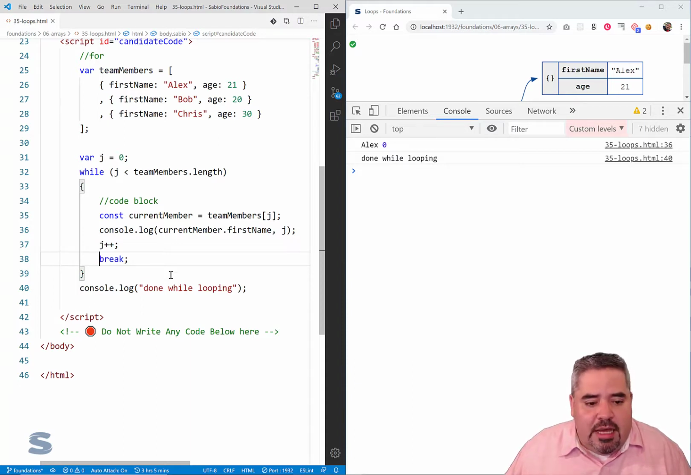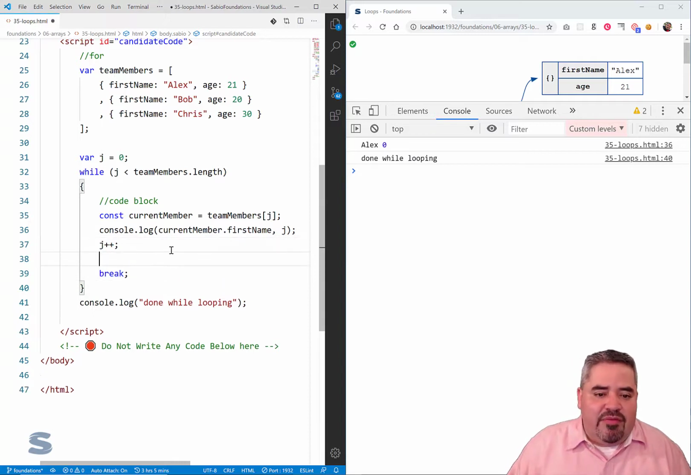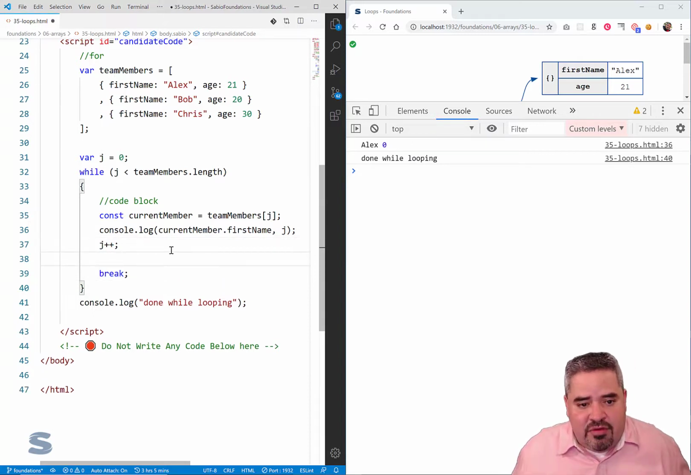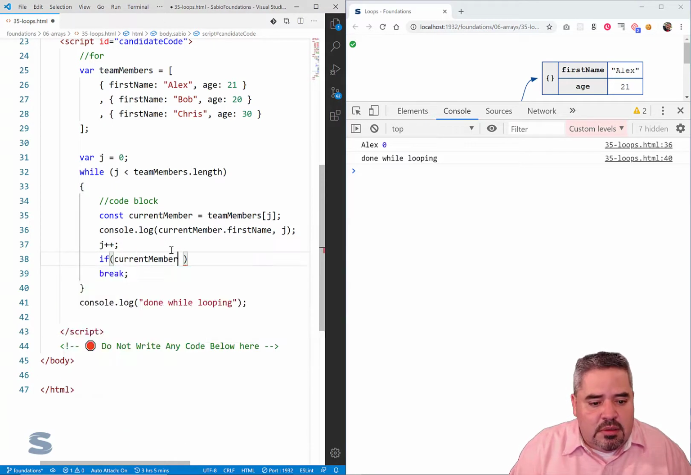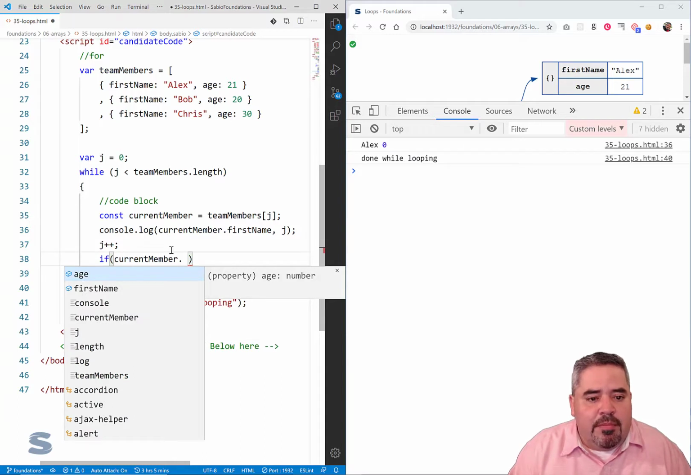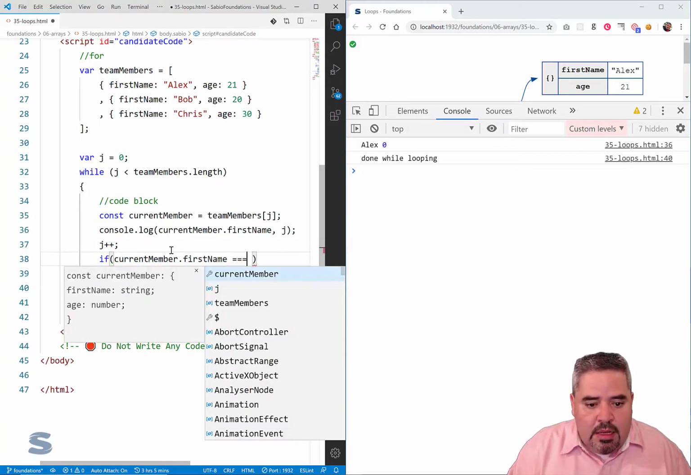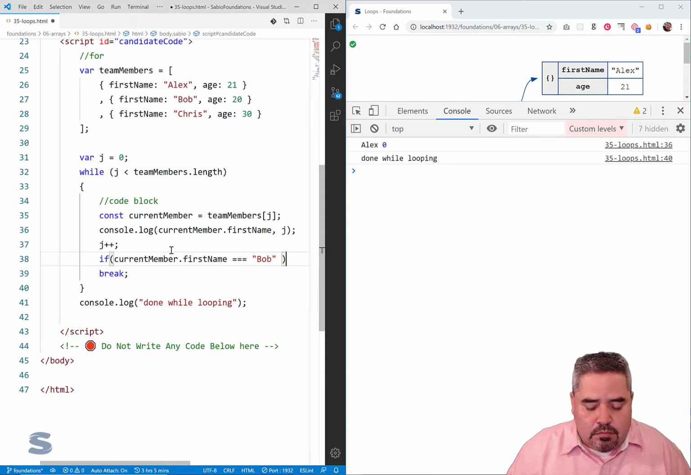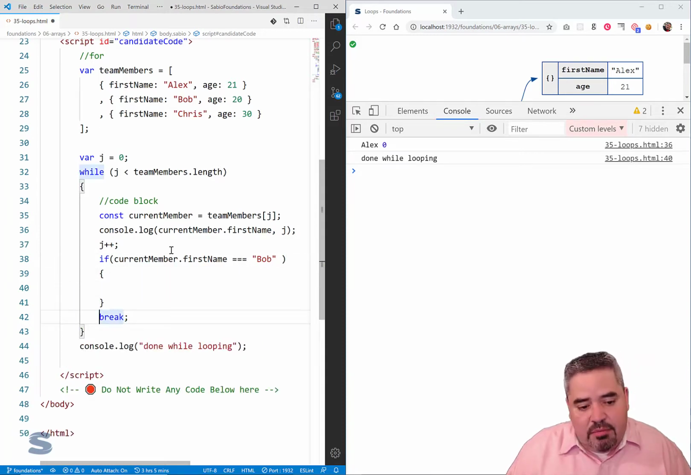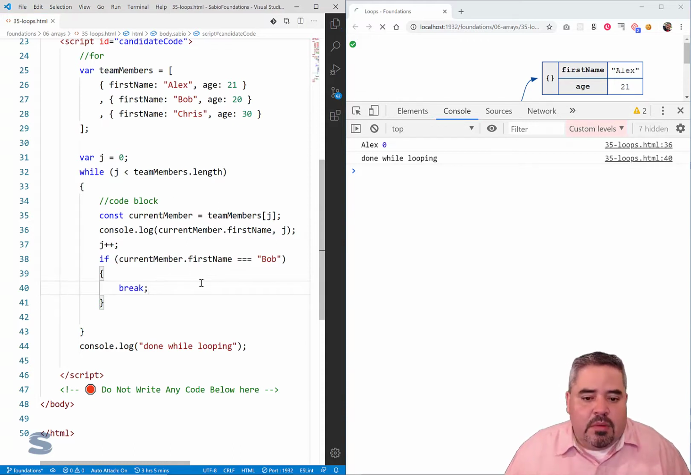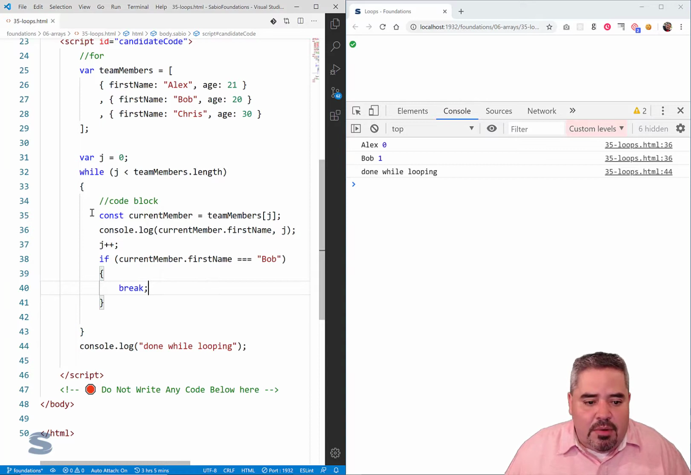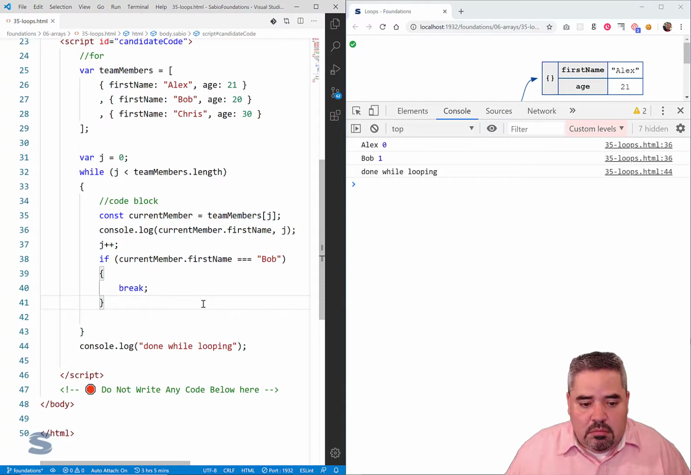But what if I wanted to say that I wanted to break after I found Bob? Let's just say after I found Bob, that's my logic that I just came up with. If my current team member's first name is equal to Bob, for some reason after I found Bob, I determined that I don't need a loop anymore. So I write that if statement, so that if I find anybody named Bob, I'm going to console log all the way up until them, and then I break. And I do no more looping. Okay? That might be a good valid reason to do that.